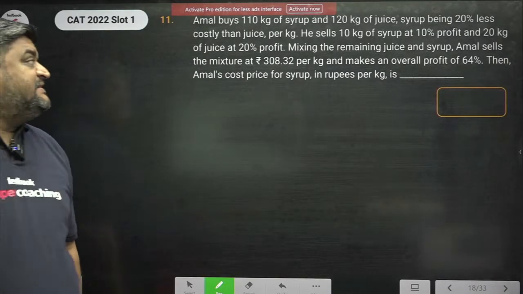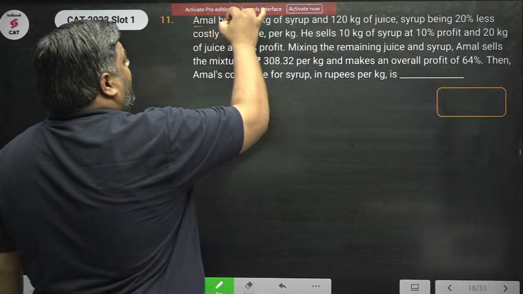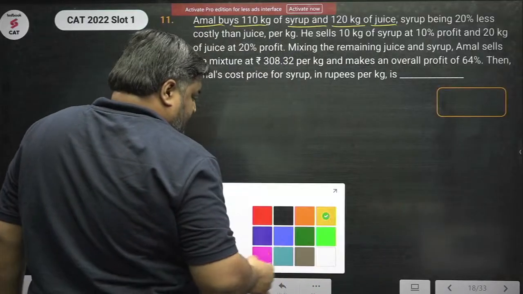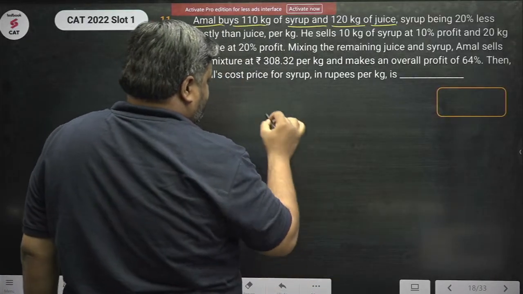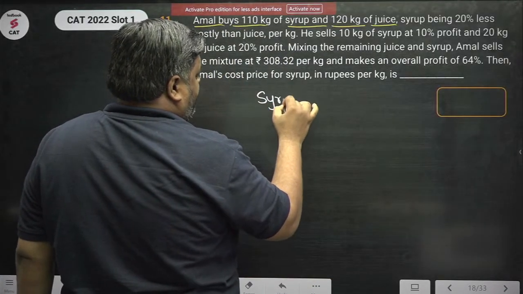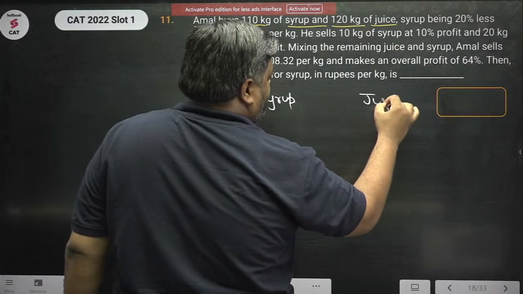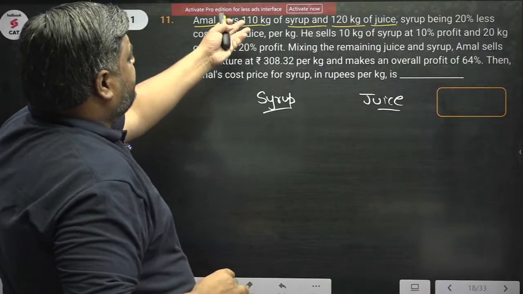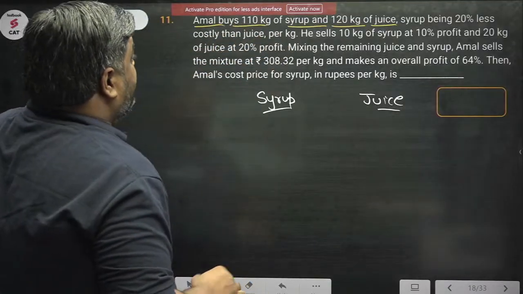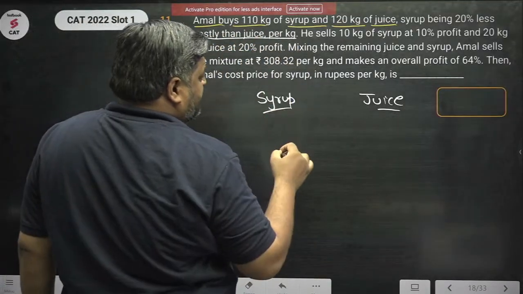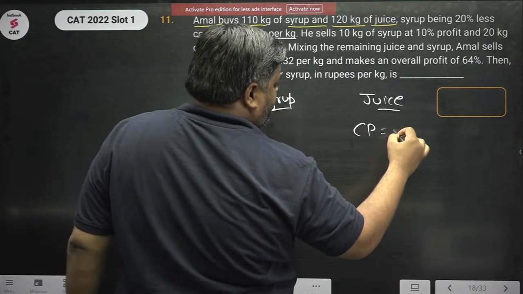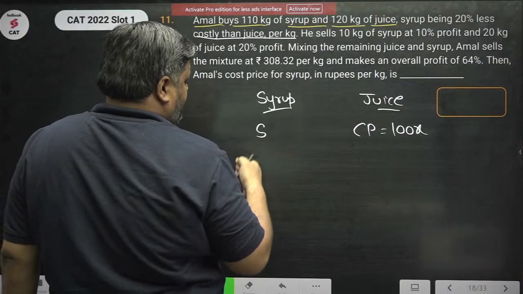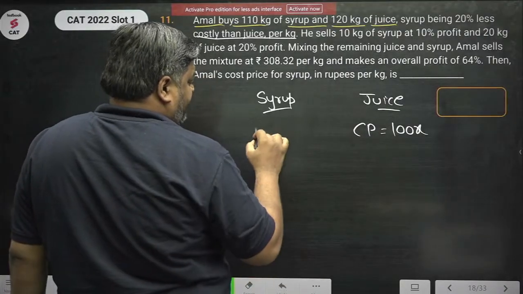What's the question? It says that Amal buys 110 kg of syrup and 120 kg of juice. He has bought syrup, he has bought juice. Syrup is 110 kgs, juice is 120 kgs. Syrup being 20% less costly than juice. Let the cost price of juice be 100x. The cost price of syrup would be 80x.